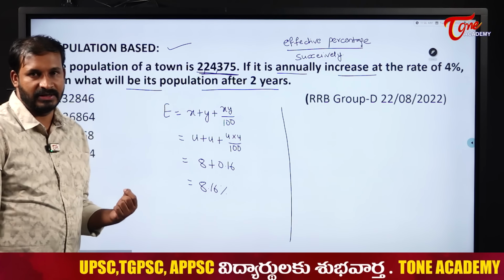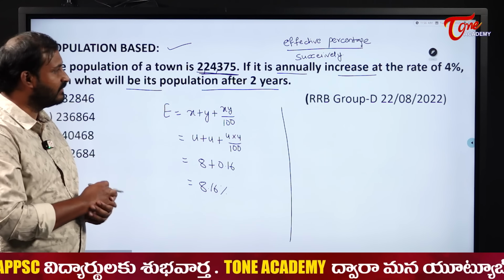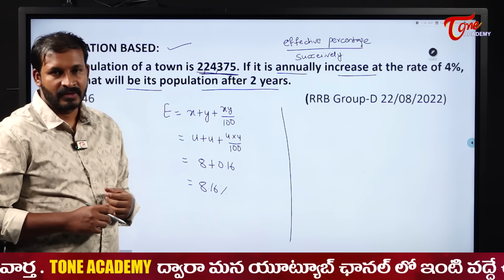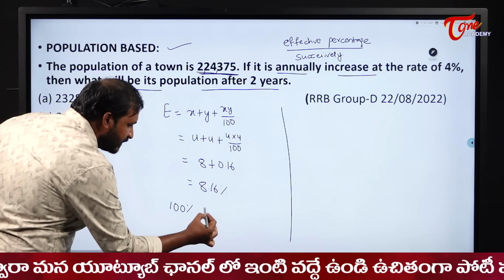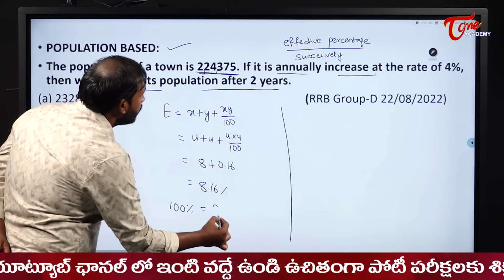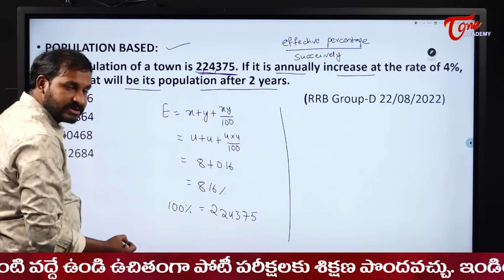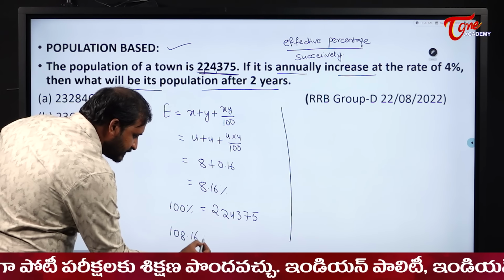So what you people will do is try to find a little bit of an approximate value. That is very difficult. Why? Because the number is very odd for us here. So what we will do is, increase means 100%. That means the present population is what for us? 224375. And what we want actually here is 108.16%.